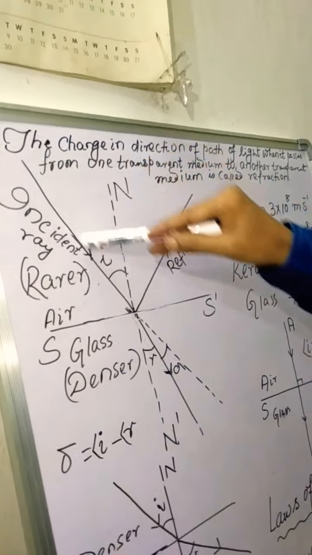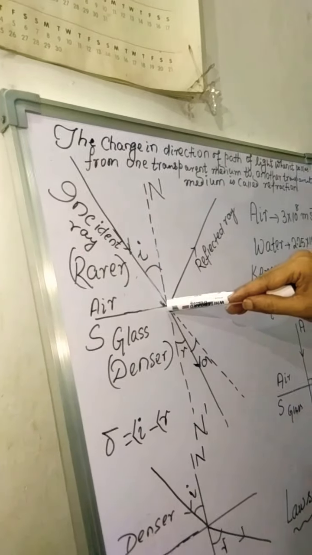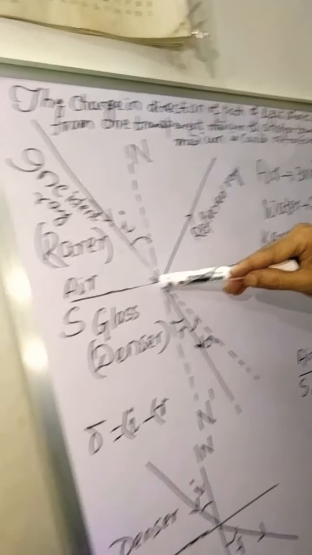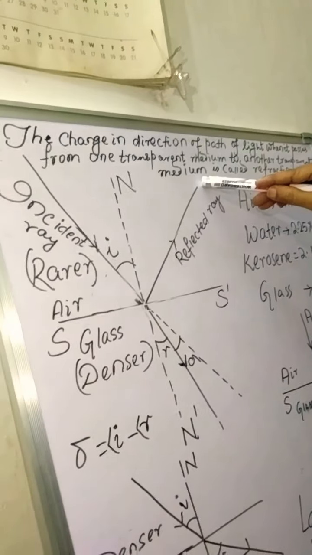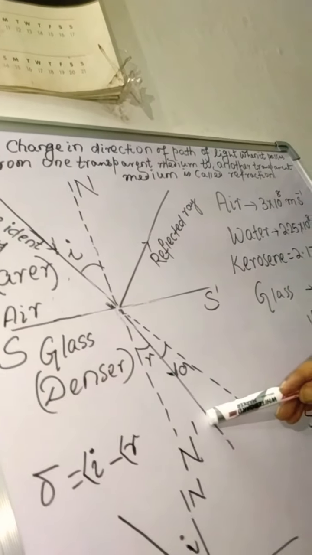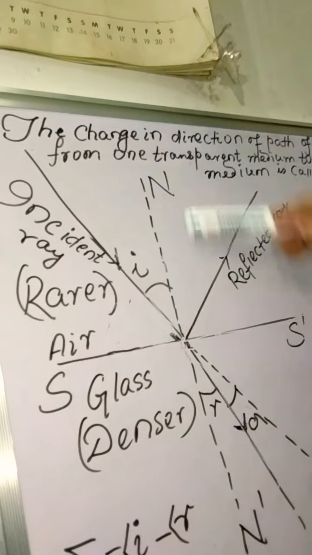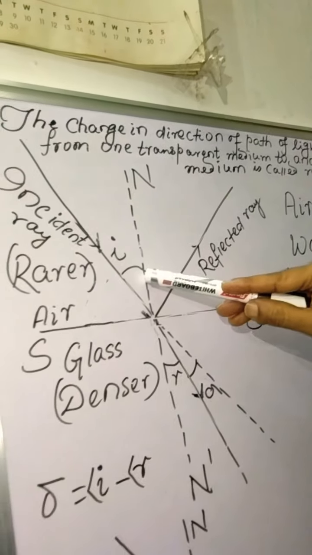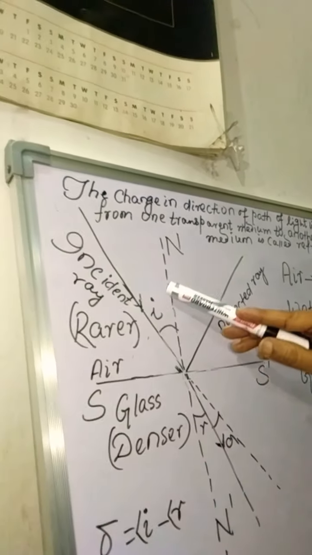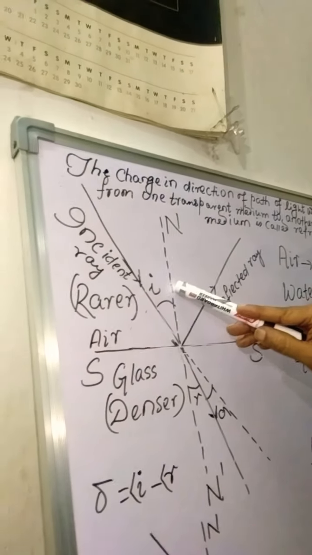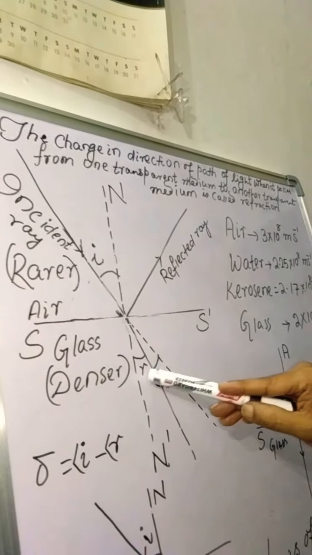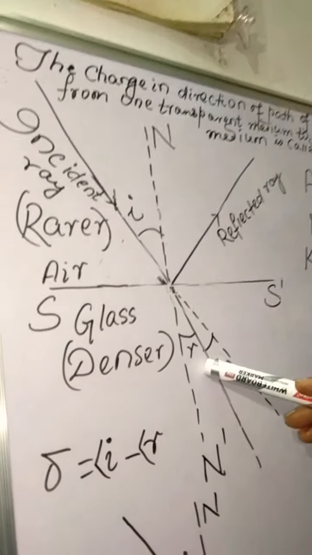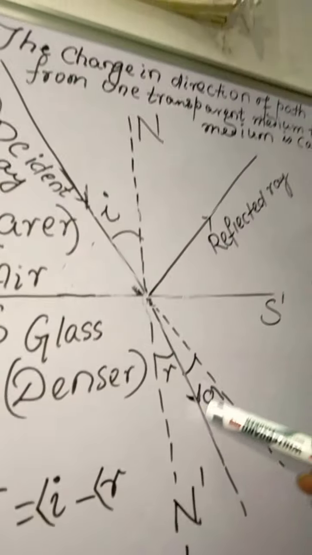If a ray of light strikes the surface, you will see that some part of the light is reflected, but the rest of the light is refracted into the other medium, that is the denser medium. Now this is the angle of incidence and this is the normal. N dash is the normal. So what is the angle of incidence? The angle between the incident ray and the normal is called the angle of incidence. Then what is the angle of refraction? The angle between the refracted ray and the normal is called the angle of refraction.